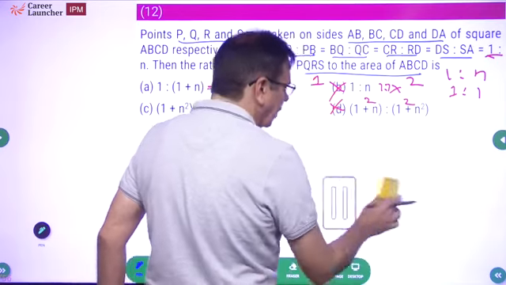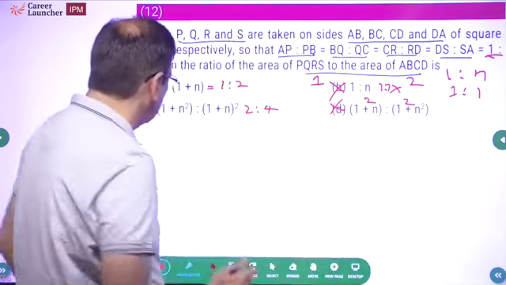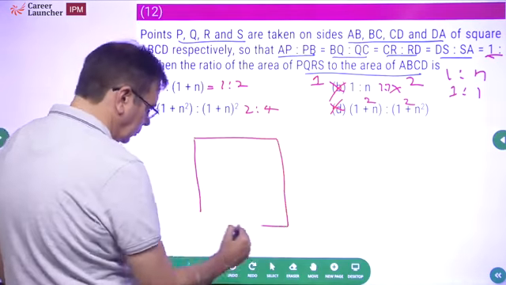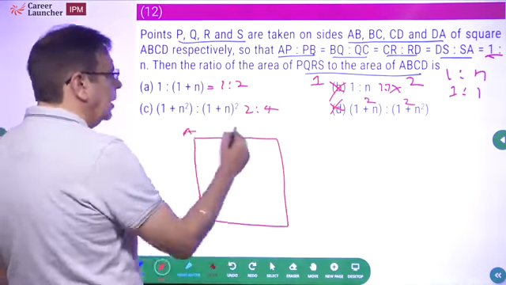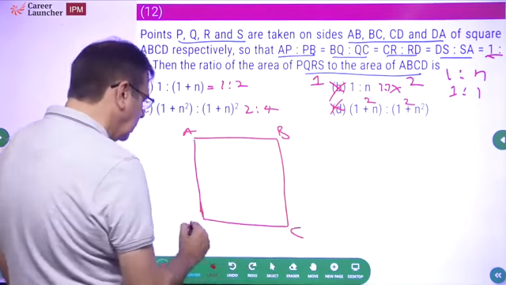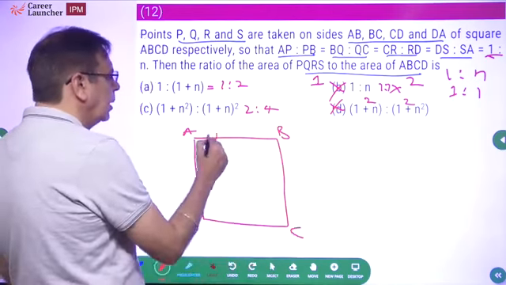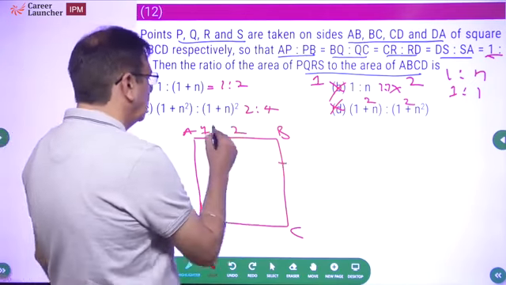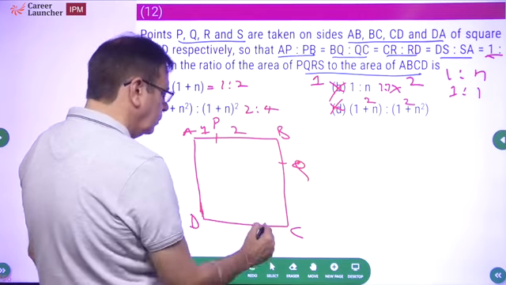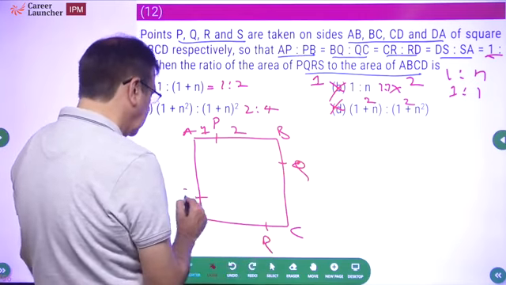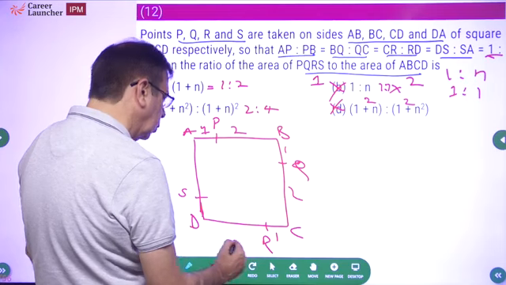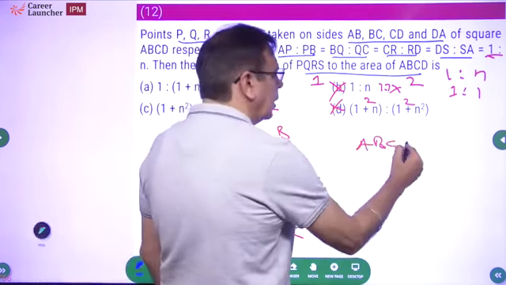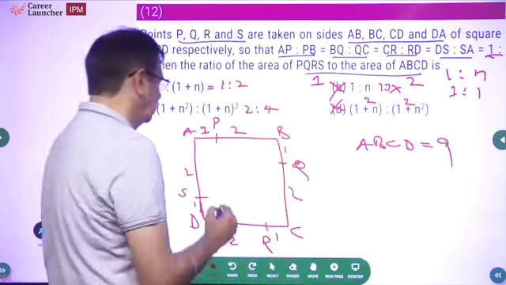Normally I would have worked on the same one, but to make sure it is clearly understood, I will draw a separate figure now. Take another figure. A, B, C, D. Now I will say 1 and 2. This is P, Q, R, S. 1, 2, 1, 2, 1, 2. So what is the area of square ABCD? 3 squared, 9.